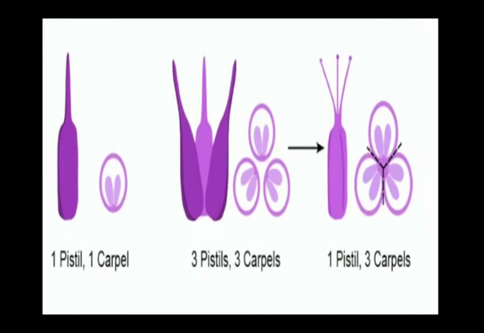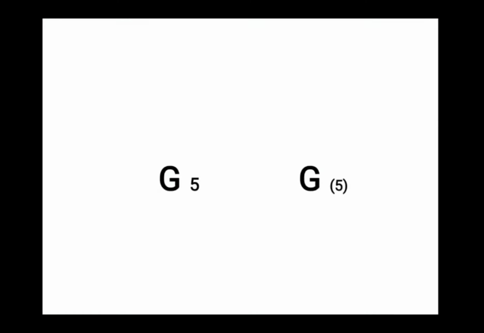But what about gynoecium? What is the female flower part unit? Is it pistil or carpel? Or are they same? Can we say that gynoecium comprises of pistils or carpels? In fact, that is what we most of times use. Whenever we are studying a flower, we say that gynoecium comprises of carpels or pistils. That means carpel and pistil are synonyms. They can be used interchangeably. That is what this statement says.